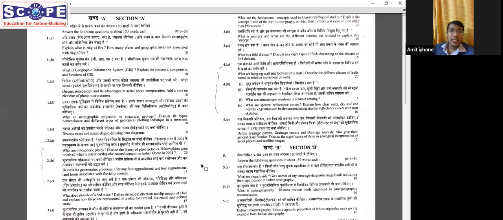That part of the question is covered here, but it's a very basic question. On a stereographic map, we have pole-based projection and great circle-based projection. These are the two types of projections. If we go to 1E, discuss stress and strain ellipse, again direct from notes. Then these were the compulsory questions.